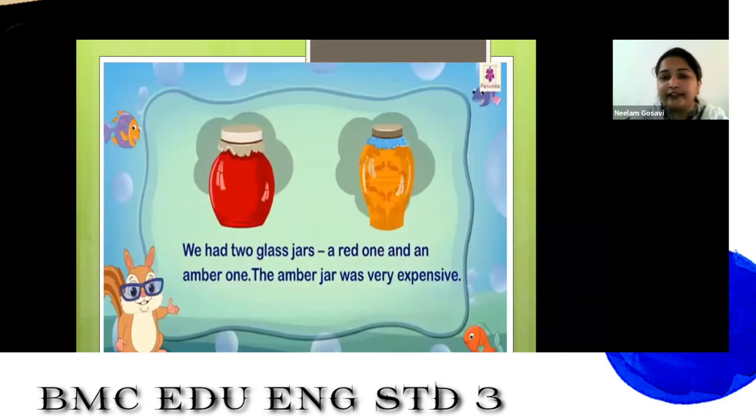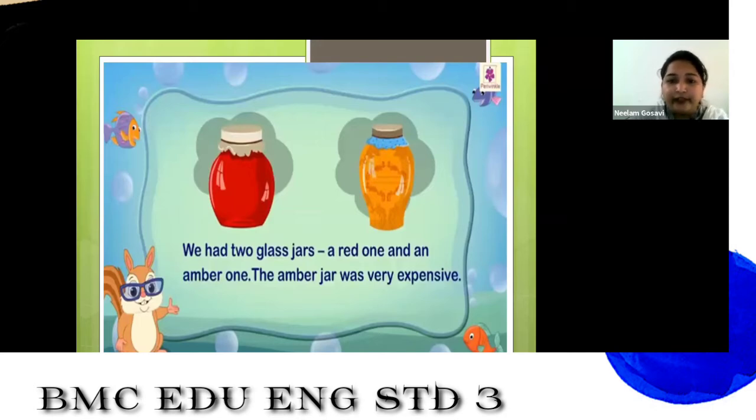Now let us see the example. We had 2 glass jars. Can you see the 2 glass jars, children? I think you all can see a red one and an amber one. So the amber jar was very expensive.